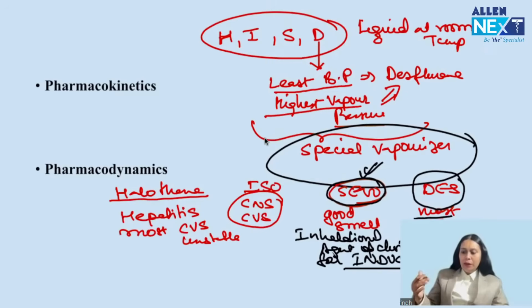But since desflurane requires a special vaporizer, it is less commonly used and it is a bit costly also. So isoflurane is more common in clinical use, but desflurane and isoflurane are more or less the same. In fact, desflurane is the structural analog of isoflurane. So remember this for inhalational.